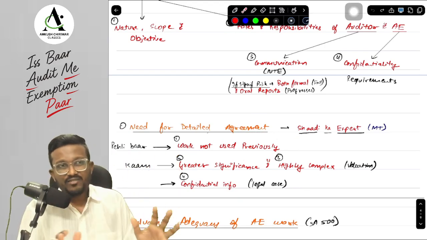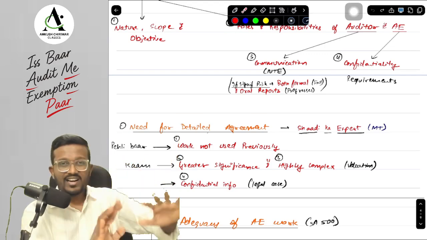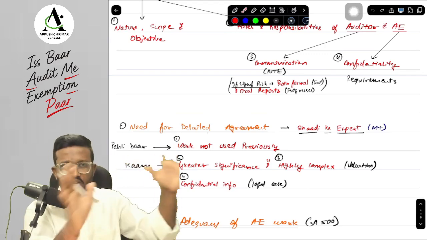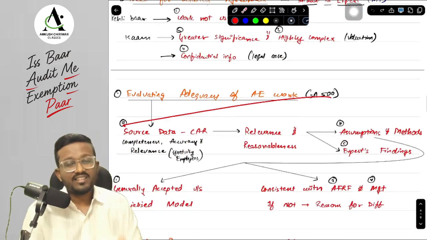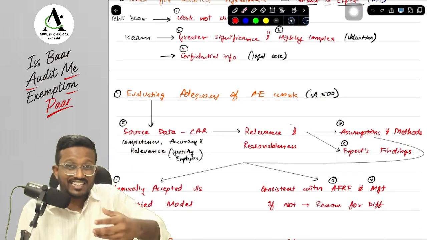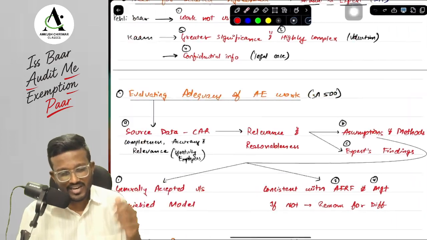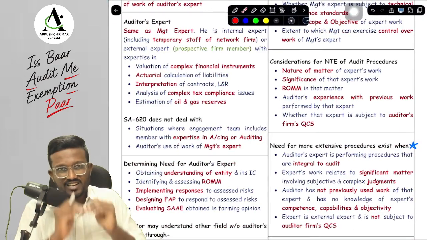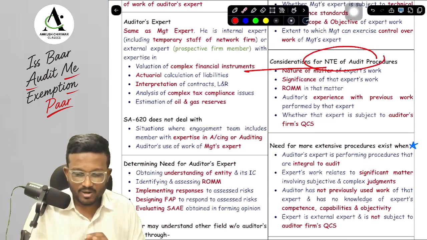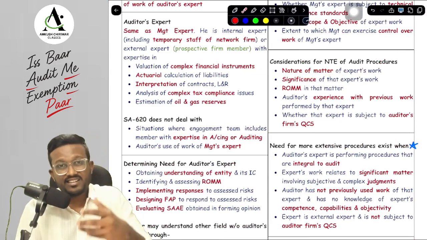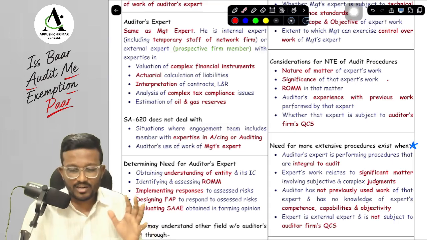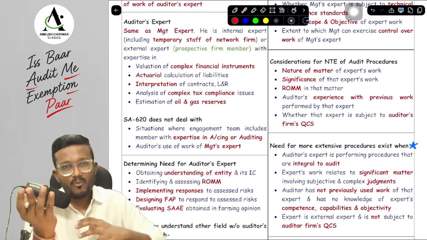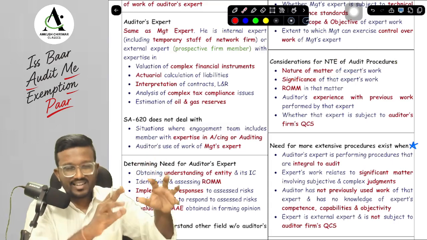Okay, yes sir. This was everything about identifying the auditor's expert, having an agreement, and performing procedures over the auditor's expert's work. And lastly, we will discuss the third phase, that is, actually checking the auditor's expert's work. Let's discuss it from the concept book, under revision. What have we discussed, sir? We are discussing the considerations of the audit procedures: how we will consider whether we need to perform more or less audit procedures. We will see the matter and then we will see the expert.